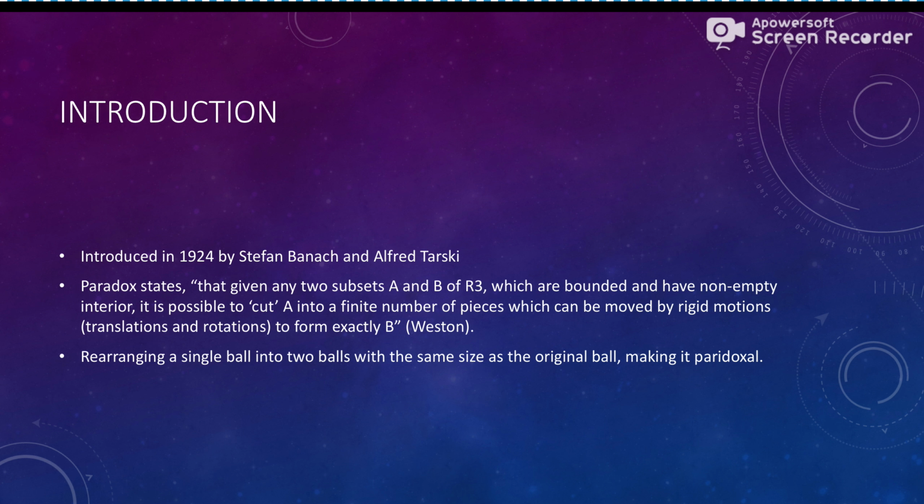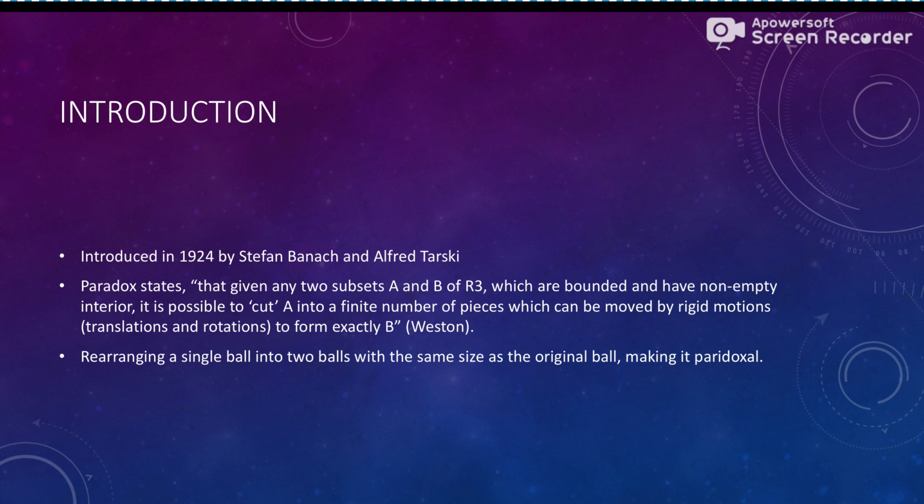The paradox states that given any two subsets A and B of 3-space, which are bounded and have non-empty interior, it is possible to cut A into a finite number of pieces, which can be moved by rigid motions, translations, and rotations to form exactly B. Rearranging a single ball into 2 balls that are the same size as the original ball makes this paradoxical, because the task just seems impossible when you're thinking about it just sitting around, right?